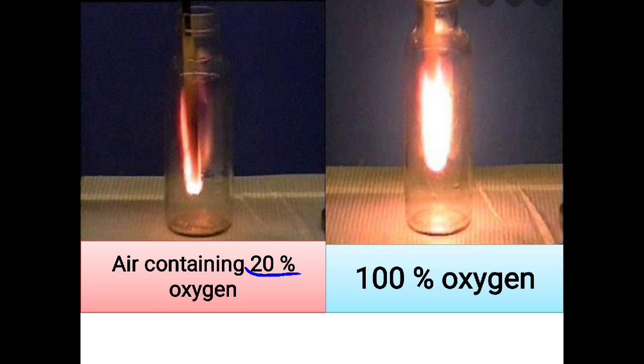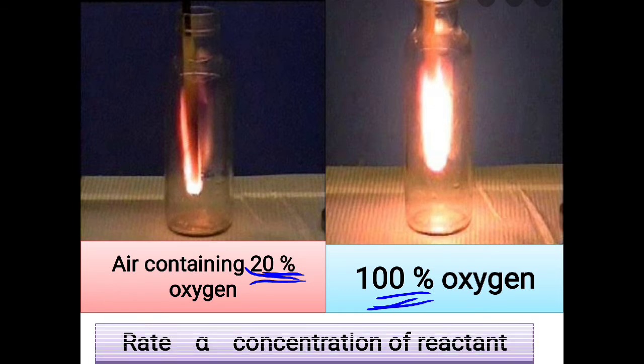So you will find that when we supply more oxygen, the rate at which combustion takes place is very high. In the first case, since the amount we have supplied is only 20%, the rate of combustion is also very slow. This gives you a clear picture that rate depends on concentration. If you supply more reactant, the rate will be higher, and when the concentration of the reactant supplied is less, the rate is also less. So we can say rate totally depends on the concentration, and that rate is directly proportional to the concentration of the reactant.